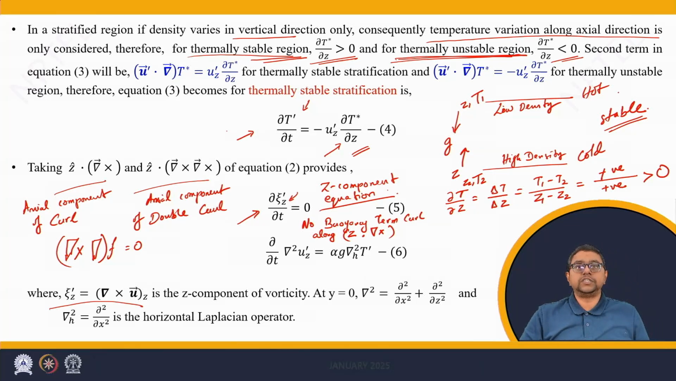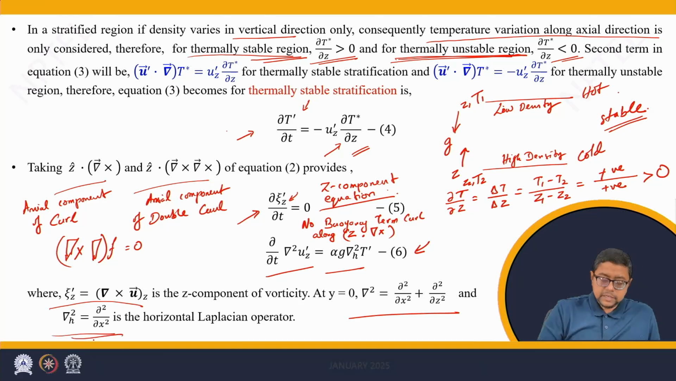Now, the second equation. This equation is obtained after taking double curl of the heat transfer equation. Double curl of velocity gives Laplacian of uz, and we have the z component of the double curl of buoyancy term given by alpha g Laplacian of T in the horizontal direction. The horizontal Laplacian is given by del x square plus del y square, while the total Laplacian is del by del x square plus del by del y square plus del by del z square.